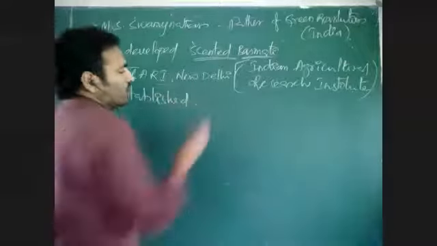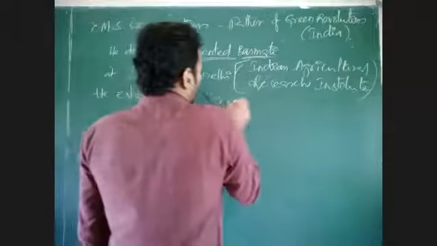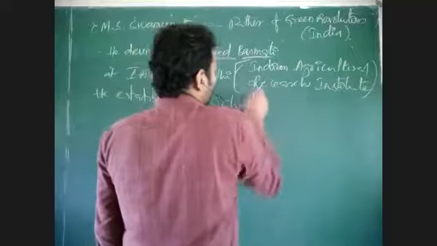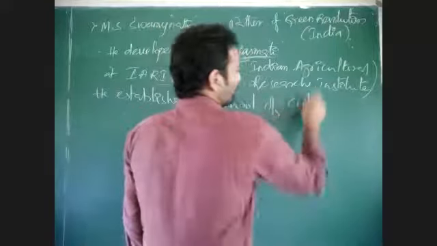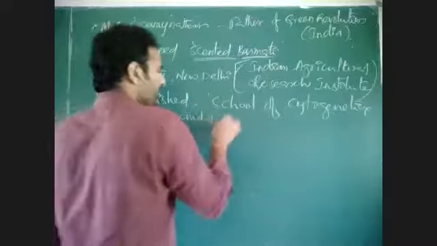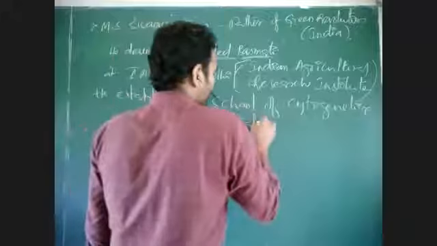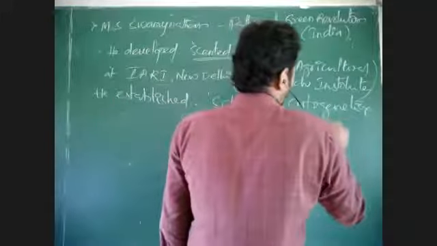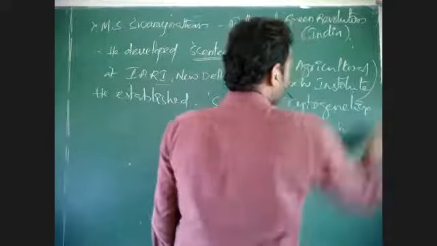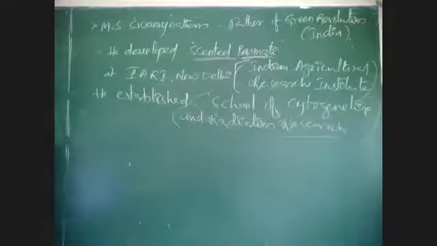That institute is the School of Cytogenetics and Radiation Research.